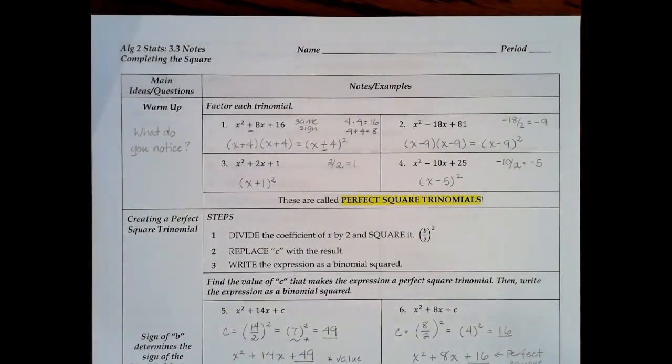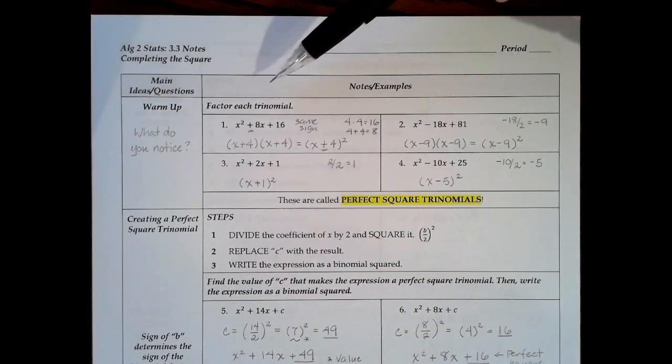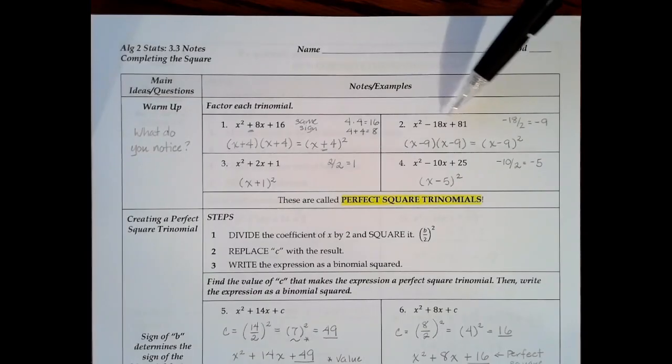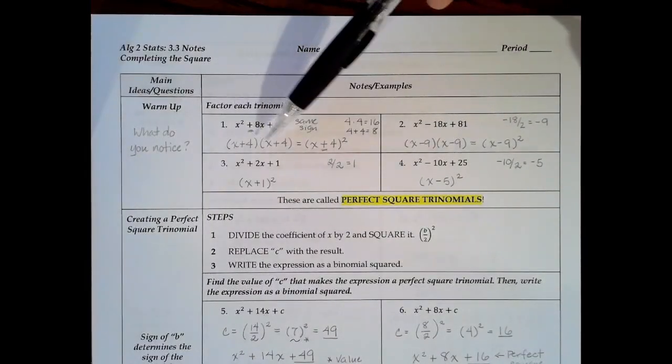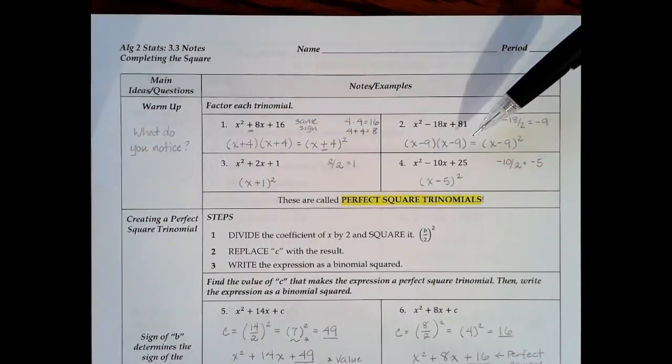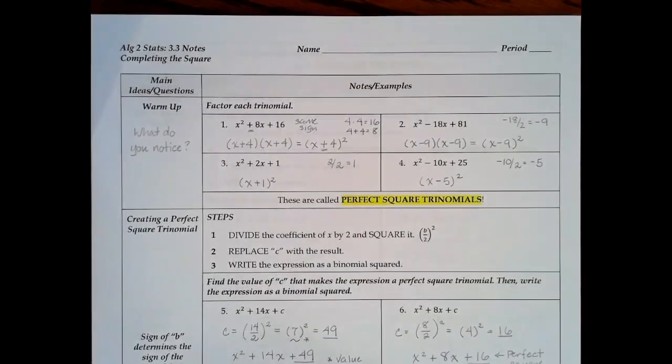These are the guided notes for completing the square. Try the warm-up activity and see what you notice. We've got 4 problems here: x squared plus 8x plus 16, x squared minus 18x plus 81, x squared plus 2x plus 1, and x squared minus 10x plus 25. And you're welcome to stop the video for a minute to go ahead and try these problems.